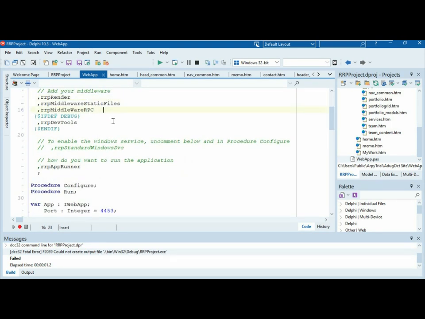The middleware RPC, we haven't actually seen that yet, but you can create any class in Delphi, any class at all, it doesn't have to be special, and say, okay, expose that. And so then on the server side, you can either post data or put it in the URL or wherever you want to do it, and when you click on the button, that will hit the class at the other end. If you have a JSON object, well, that's a complex array, a complex what we call a model or view model.